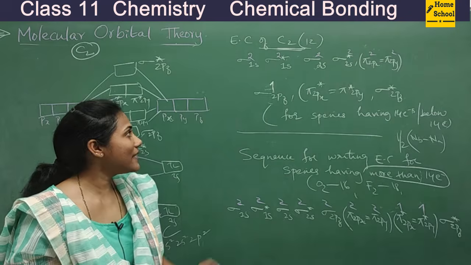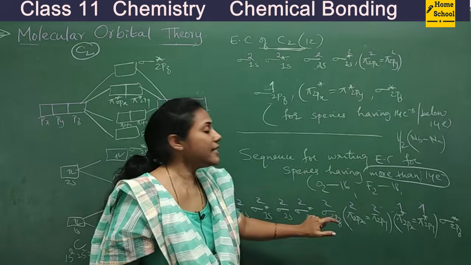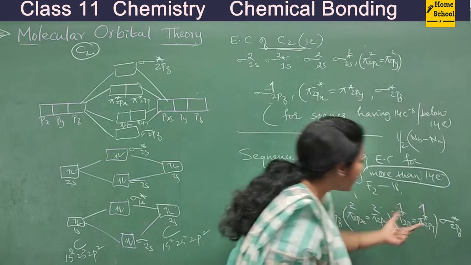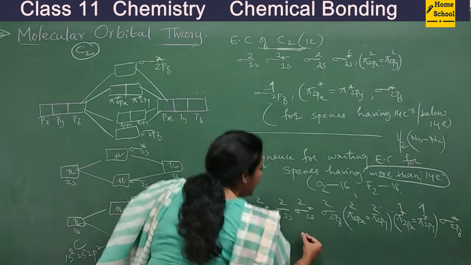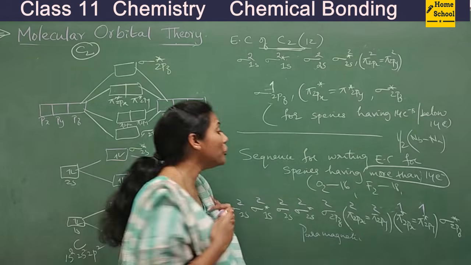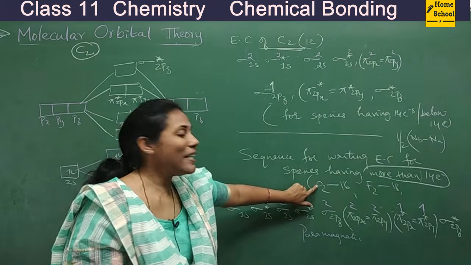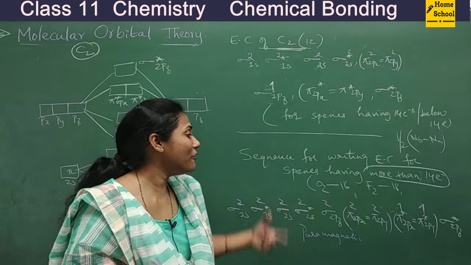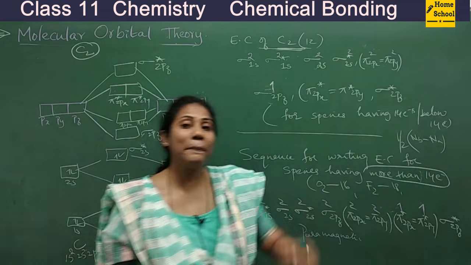Okay, so hope the concept is clear, right? Fine. And now they'll ask you whether O2 molecule is diamagnetic or paramagnetic. Look at the electronic configuration. See that here you have single electrons, isn't it? Right? So whenever the molecular orbitals have single electrons, definitely it is paramagnetic. So now you understood, right? Why O2 is paramagnetic? Actually, this was the limitation of VBT, no? VBT could not explain why O2 was paramagnetic. But based on molecular orbital theory, you can tell which molecule is paramagnetic and diamagnetic. It is based on the single electrons or unpaired electrons.